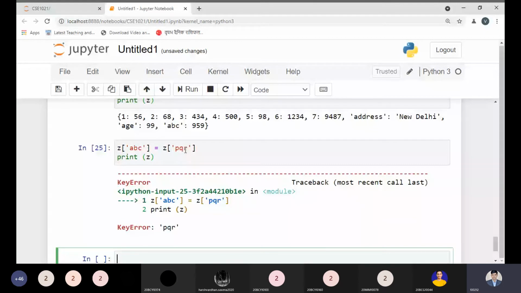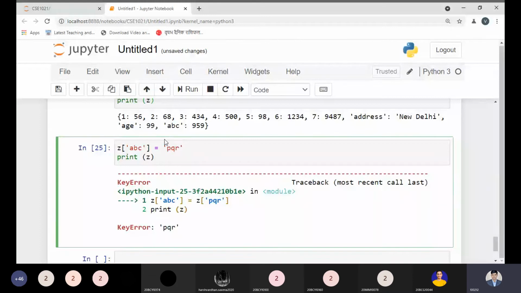We can't assign this. Instead, if I try to do PQR like this, it will update 959 to PQR, so it means we are updating a value. The overall conclusion is that it is not possible so far. So in Python, we can't change left-hand side terms, sir. Okay, it may be the reason.